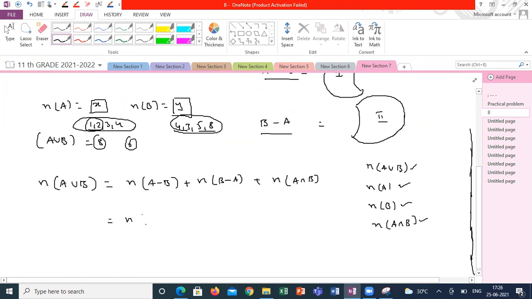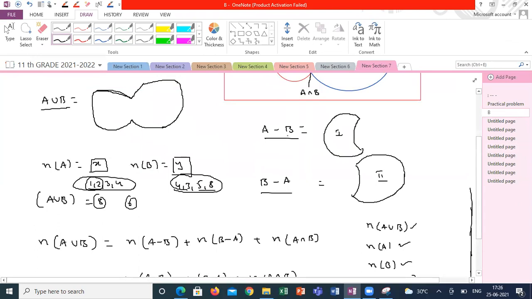So what I'm doing is n of A minus B plus n of B minus A plus n of A intersection B. I am adding one more A intersection B and subtracting one more A intersection B. Why am I adding like this?